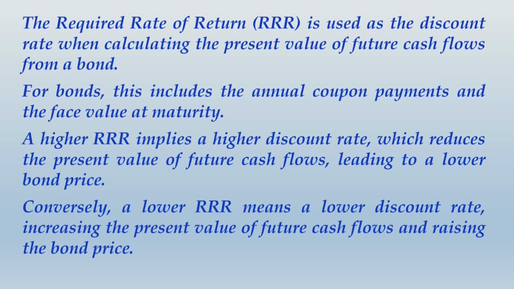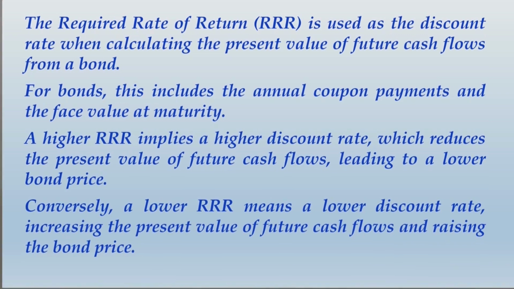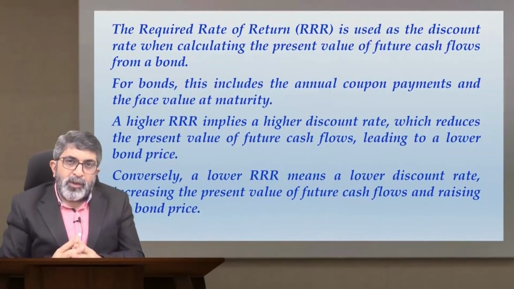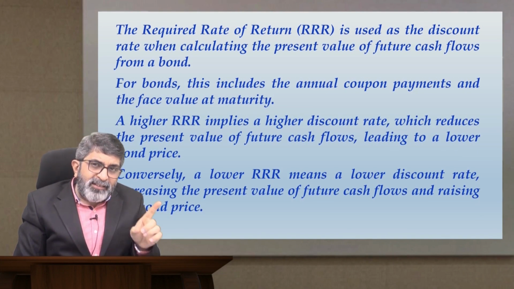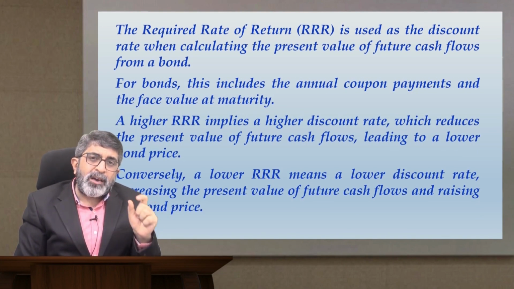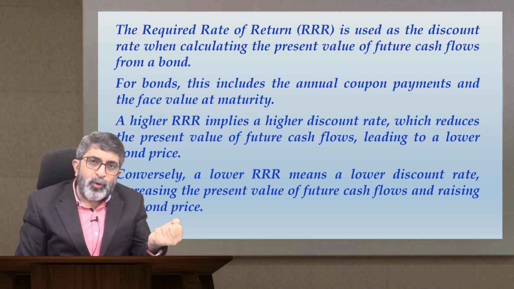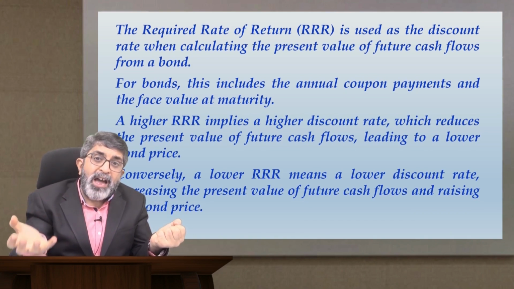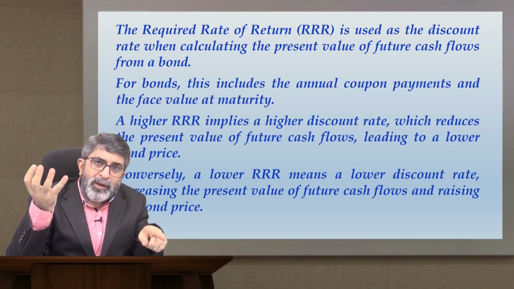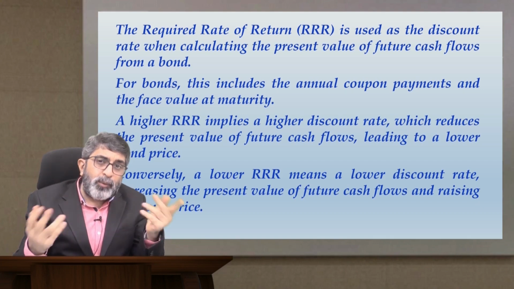Now here, just for you to be reminded of one thing, earlier when we were learning quantitative methods, in that subject we came across the interrelationship between the present value of any cash flow and the selected discounting rate. The higher the discounting rate, lower will be the present value, and vice versa.